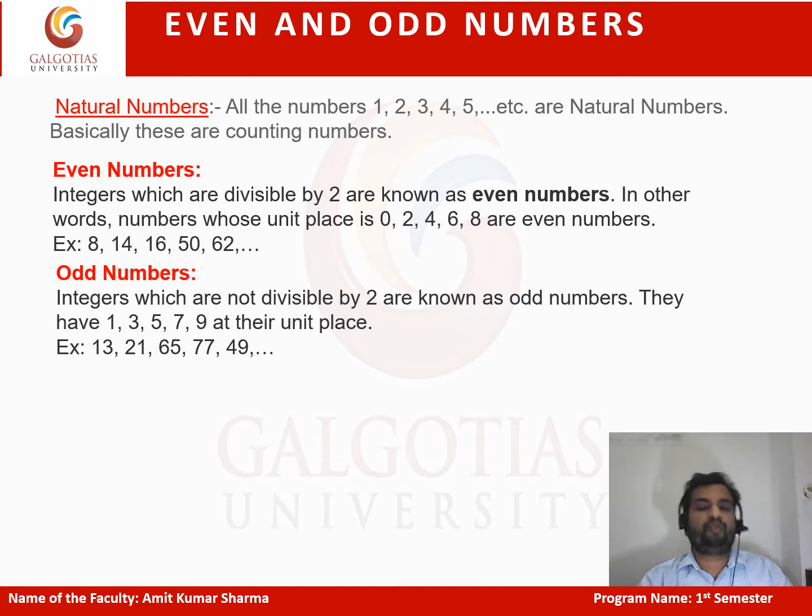The numbers which end with 0, 2, 4, 6 or 8 are even numbers. Okay. What are odd numbers? Odd numbers are the integers which are not divisible by 2. For example, 1, 3, 5, 7, and so on. You can say the numbers which have 1, 3, 5, 7 or 9 at the unit place are odd numbers.